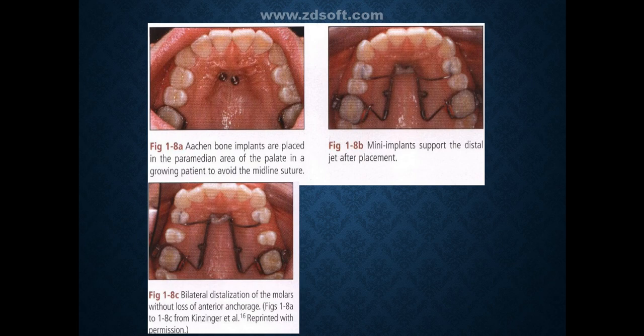The first figure shows implants placed on the paramedian area of the palate in a growing patient to avoid the midline suture. The second one shows a mini implant supporting the distal jet after placement, and the third one shows bilateral distalization of the molars occurring without loss of anterior anchorage.